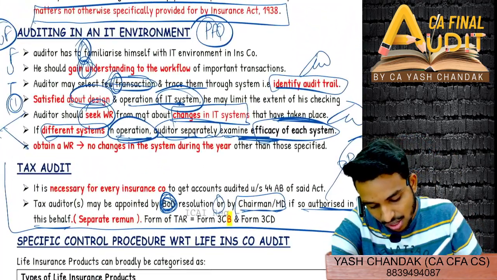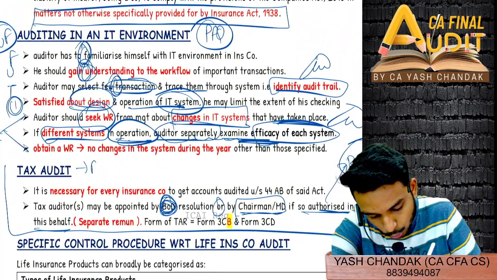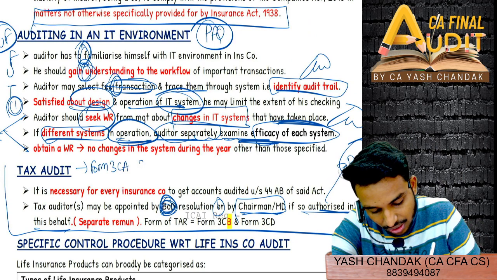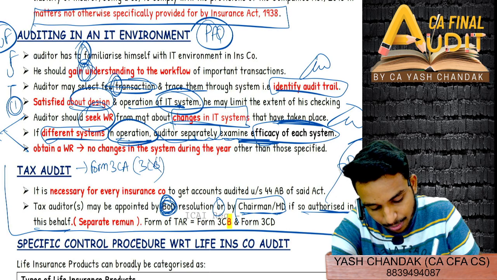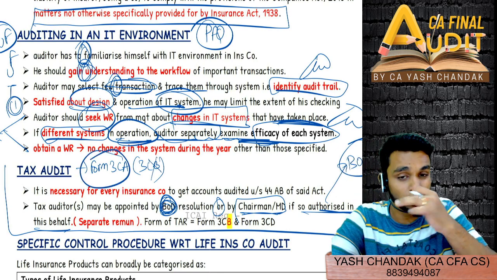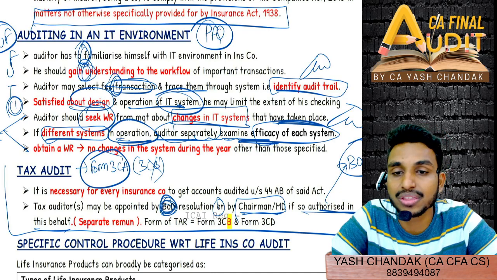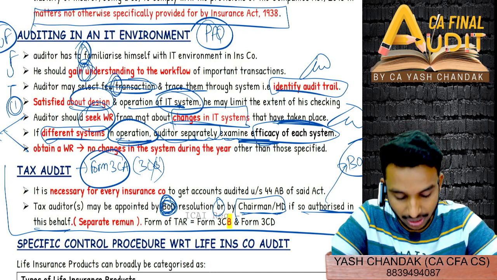I'll just speak again. So tax audit, one mistake you'll find is that it should be form 3CA and not 3CB. Why? Because already we will be doing our audit under Companies Act. So it should be 3CA. However, StudyMat says 3CB, so we'll see that only. 3CB and 3CD, keep that.